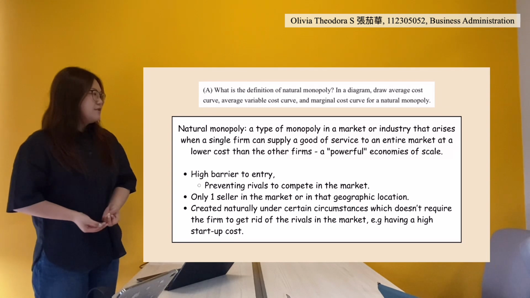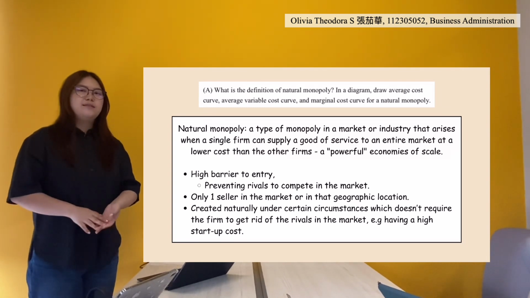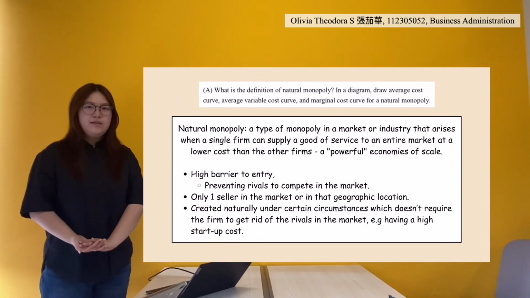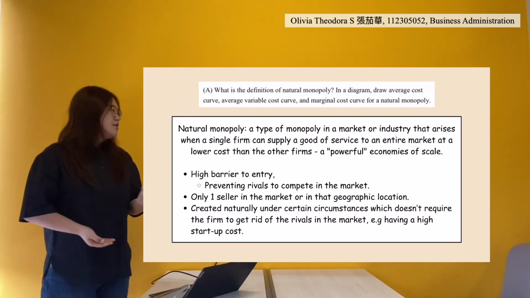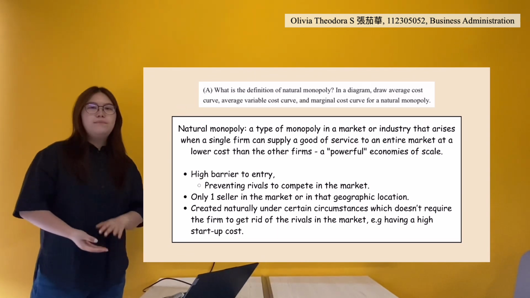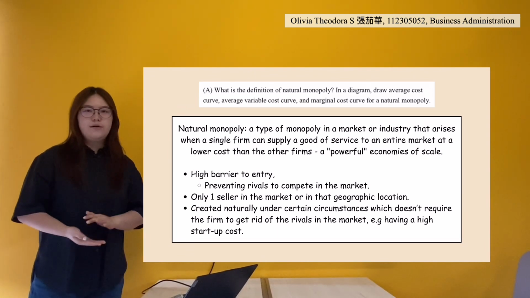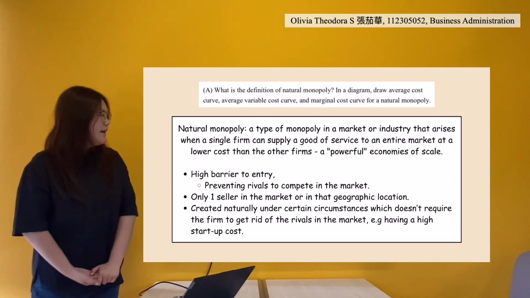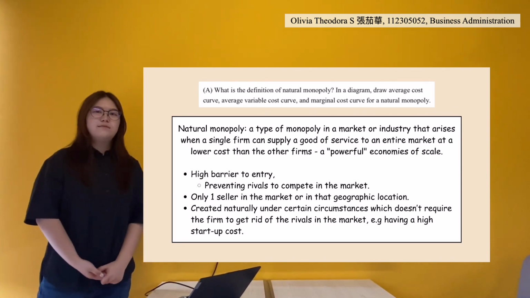This also differs from a monopoly itself because, as mentioned in its name, it's created naturally, under certain circumstances where the firm is not required to compete with other firms or get rid of the rivals in the market, such as by having a high startup cost.